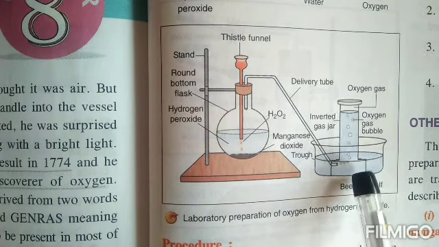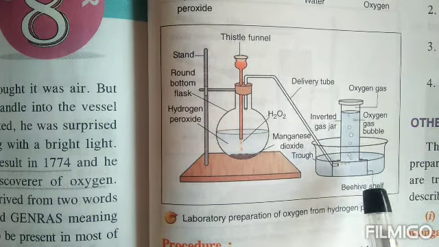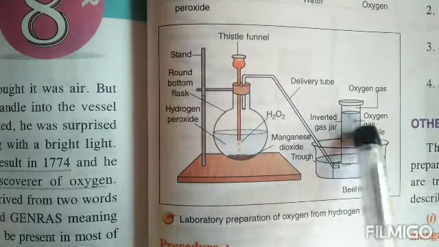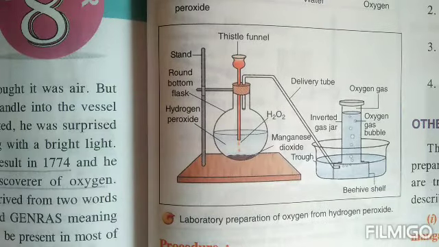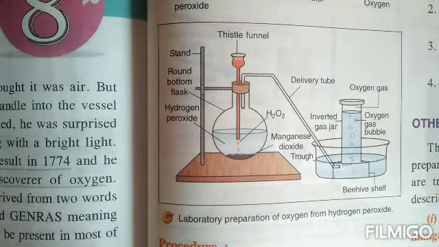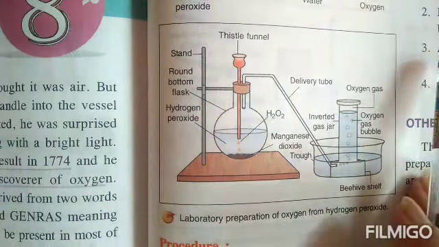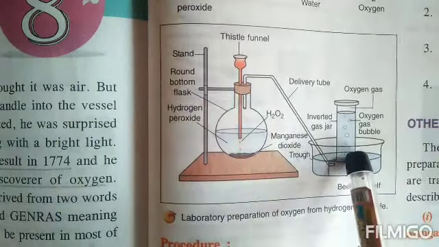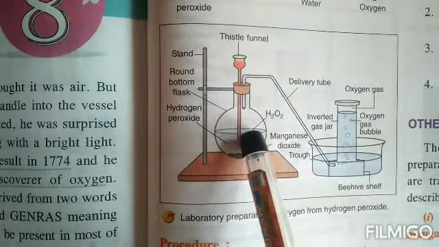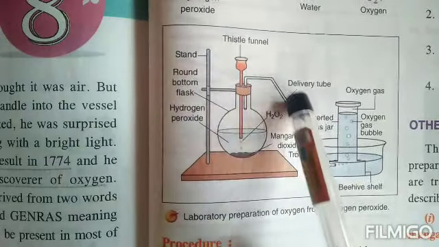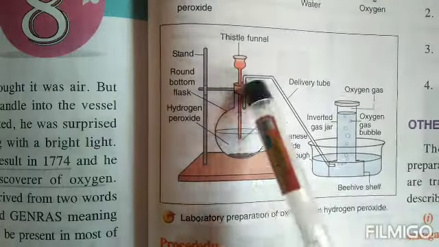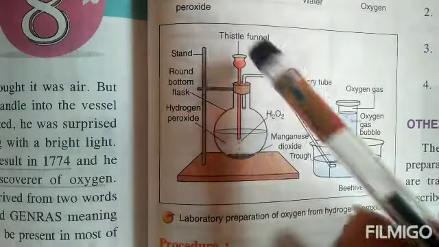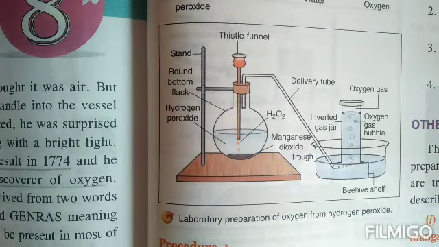Now there are certain precautions that have to be taken into consideration when we are preparing the gas in the lab. The first few bubbles of the gas should not be collected, because it is actually the air that is filled inside the apparatus. Before the oxygen starts being produced, the air which is filled inside has to be driven out. Then the lower end of the thistle funnel should be dipped inside the solution.